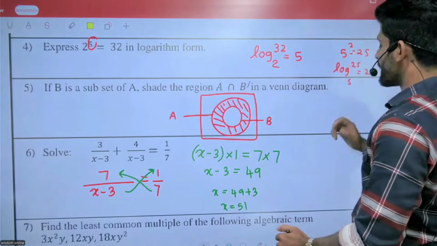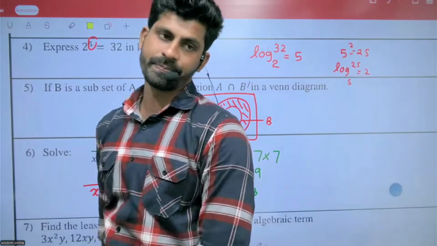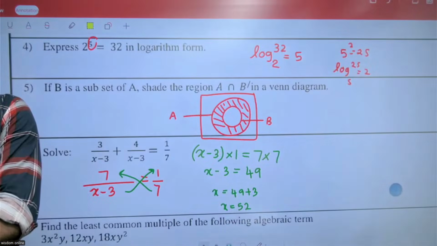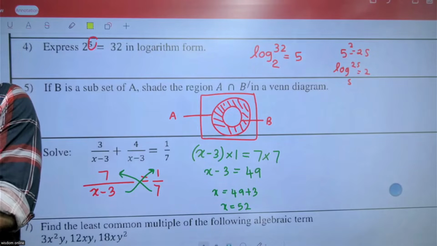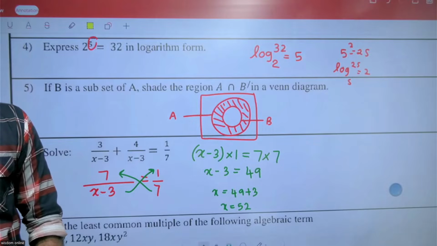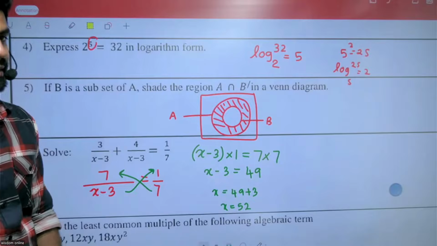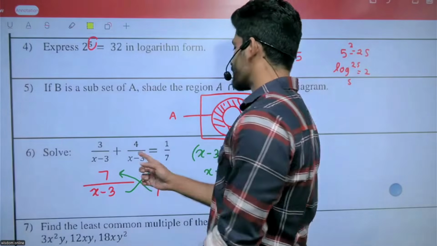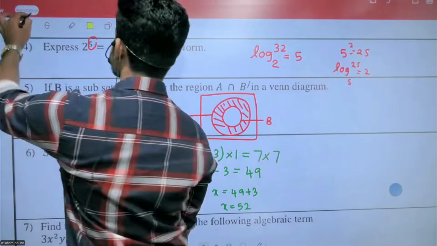52. 49 plus 3 is 52. 49, 50, 51, 52. Yes, 49 plus 3 equals 52. Right. Okay. Let's quickly move to the next one. 52 minus 3 means 49. Right.